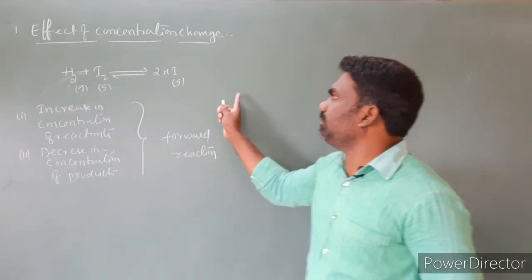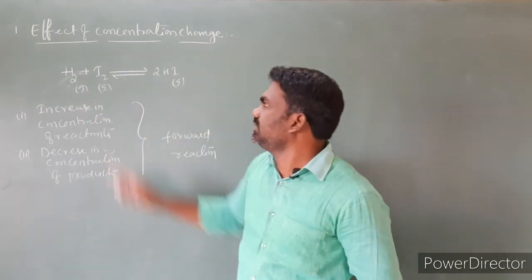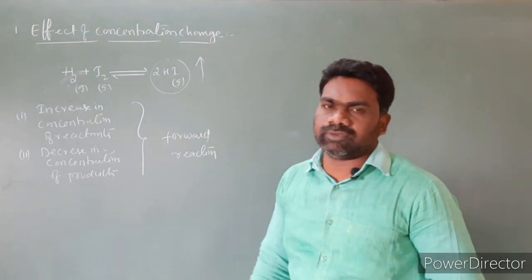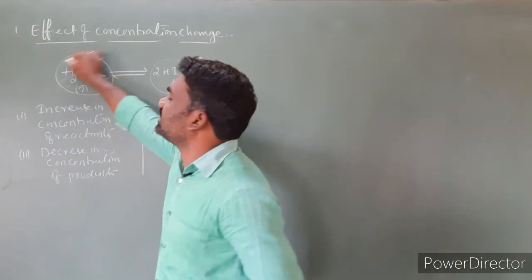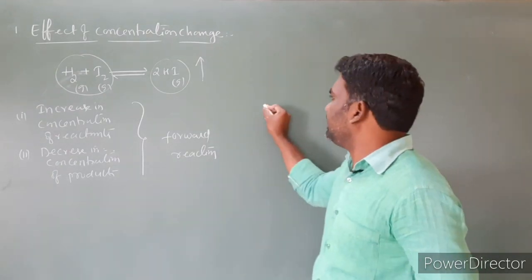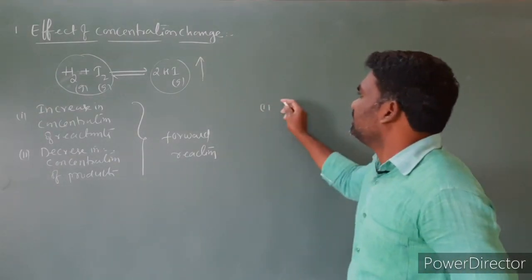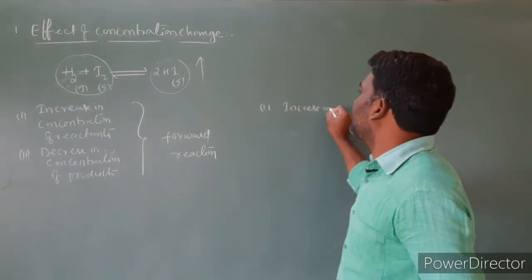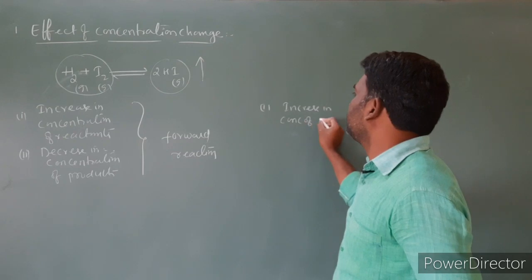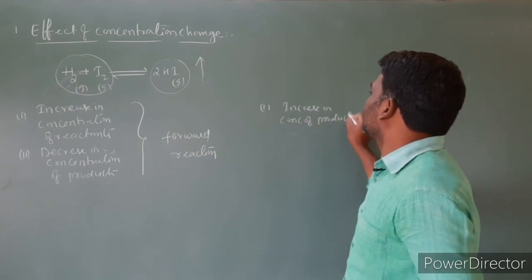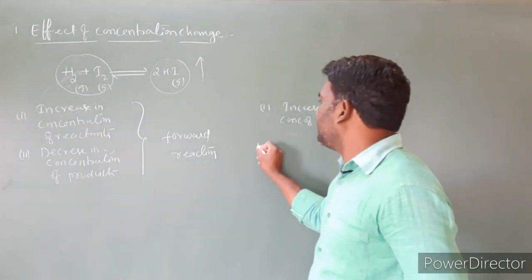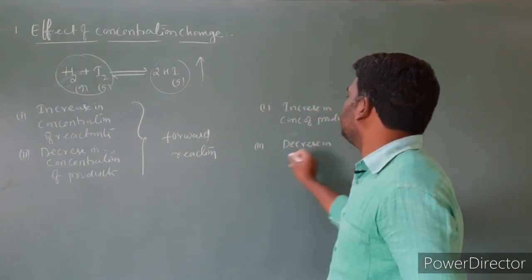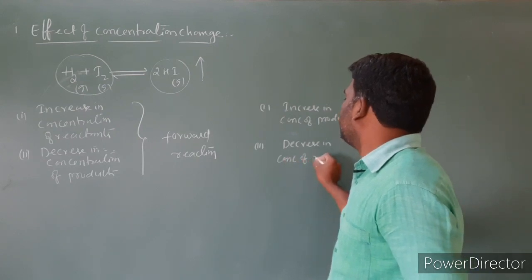Second case, if you want to make the reaction go in the backward direction, what we have to do is increase the concentration of product and decrease the concentrations of reactants. So here the first case, backward reaction: increasing concentration of products, or in another way, decreasing concentration of reactants.